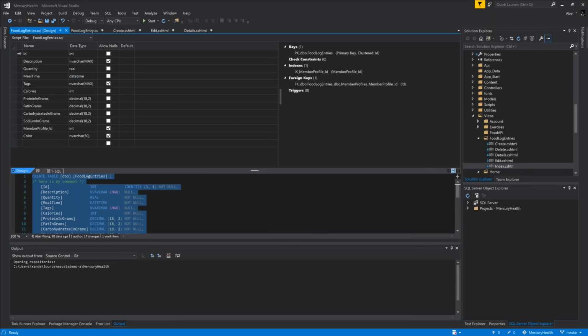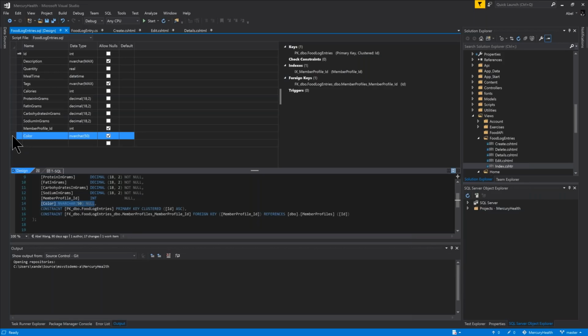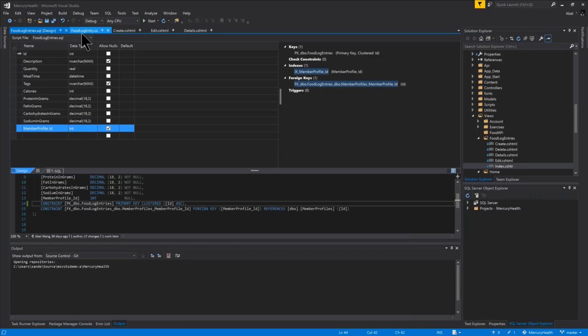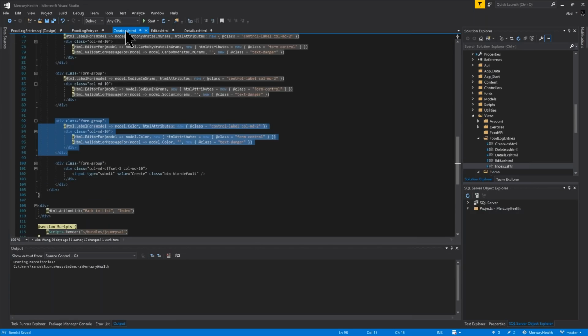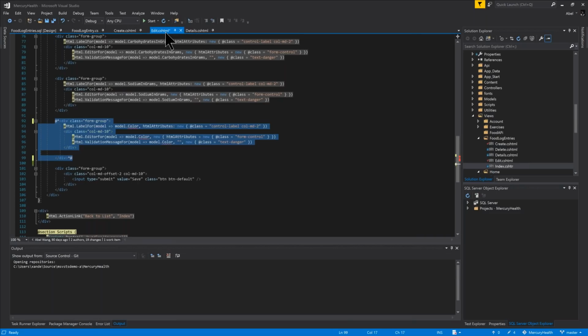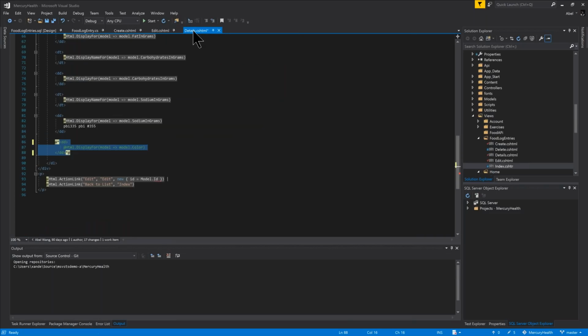And the first thing I'm going to do, remember, we have to change the database schema and also the web code. So let's blow away this column in my database. And let's make some changes in my code, and I'll just comment this section out and comment this section out, another section, and one more. So now I've changed my database schema, and I've also changed my web code.